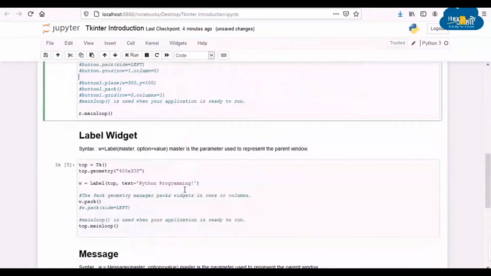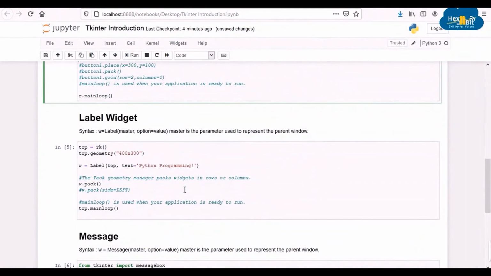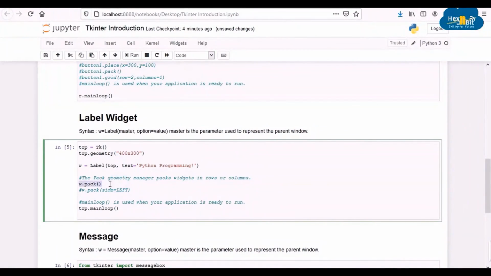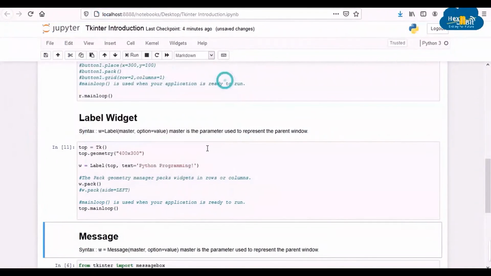Here we are creating another GUI window with the text widget. We have written the text as Python programming. The statement w.pack organizes the text. By default, the organization will be at the top center, but we can also align it to bottom or left. You may try the commented statement and explore more about the organization of content using the pack statement.